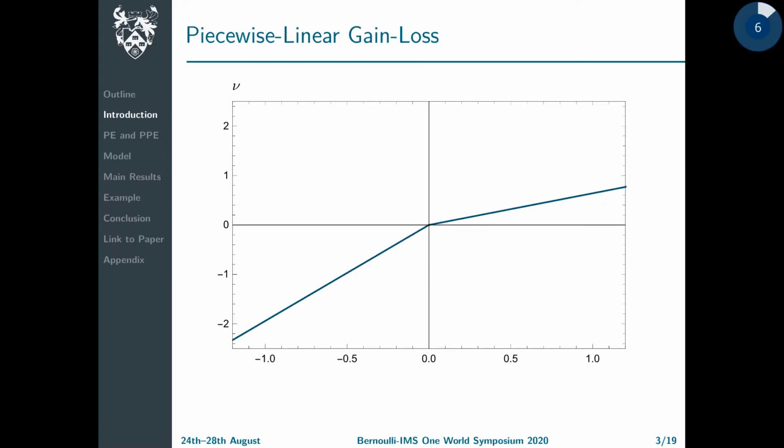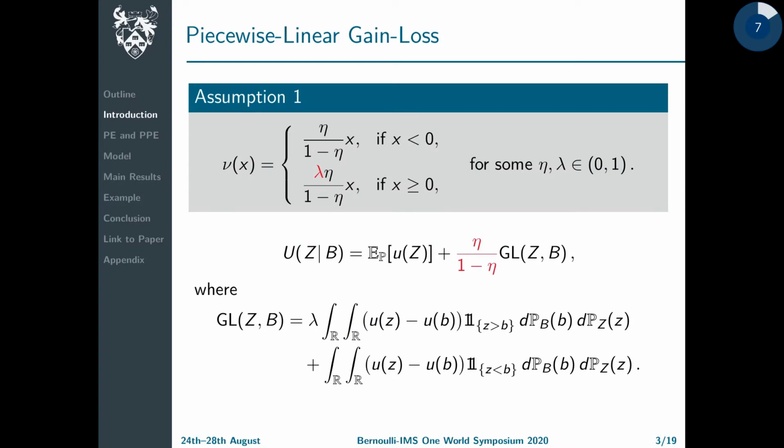In this work, we focus on the particular case where the gain-loss function is piecewise linear, which in turn reduces reference dependence to these two parameters, eta and lambda. Now, clearly, lambda is the ratio between sensitivity to gains relative to losses, hence, it represents the investor's degree of loss tolerance. On the other hand, eta is the relative weight attached to the reference-dependent component in the overall utility, so it can be regarded as a measure of gain-loss sensitivity.